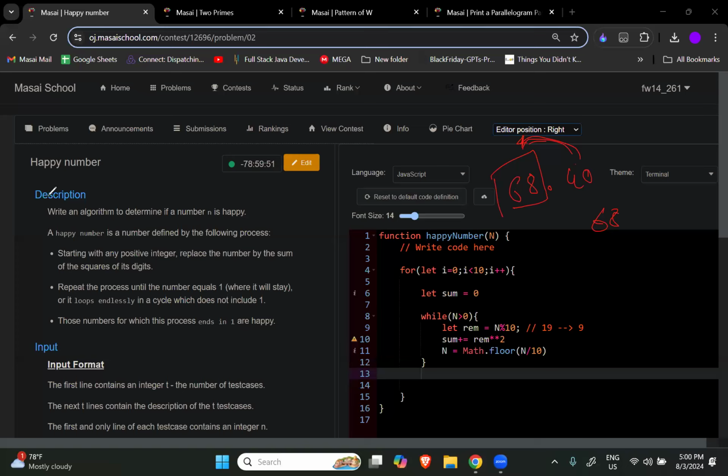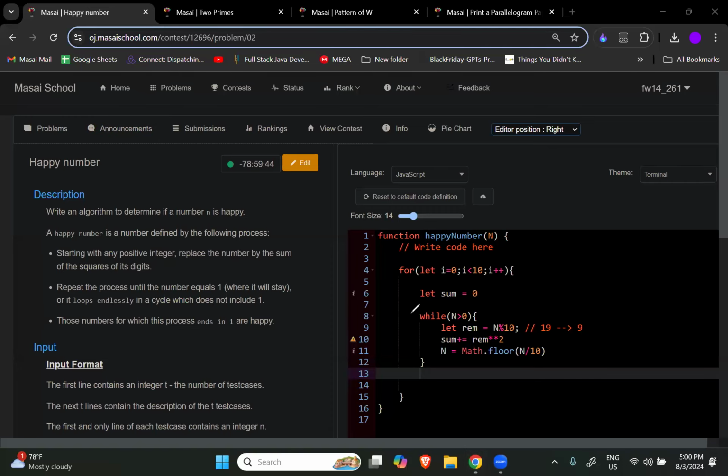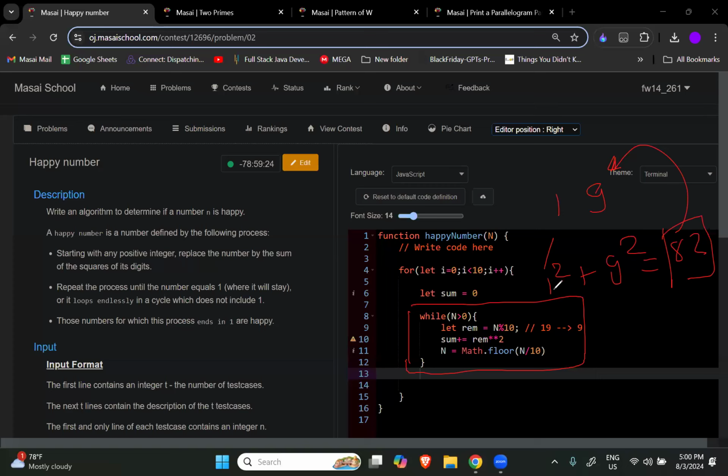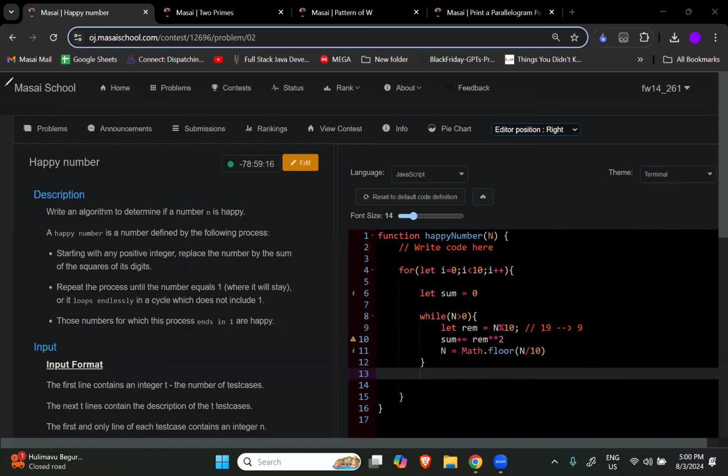Okay, let me delete the drawings. Yeah. Now, I hope you are able to get this because we have already done this question, right? So I'm not spending much time explaining this. Now, after this, what could be my task? देखो मैंने एक नंबर को उठाया, इस नंबर का स्क्वायर प्लस इस नंबर का स्क्वायर, I got some answer. Now this answer I need to assign back to n, right? This answer I need to assign back to n again. So the same thing I will do now.